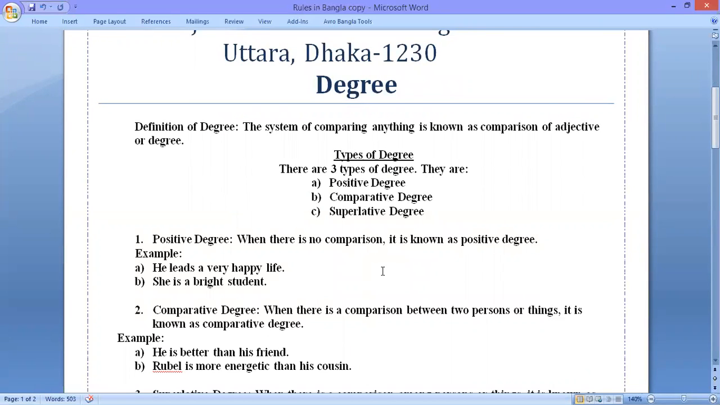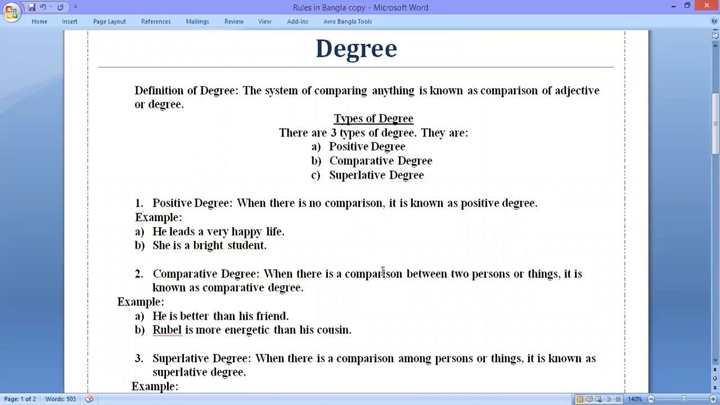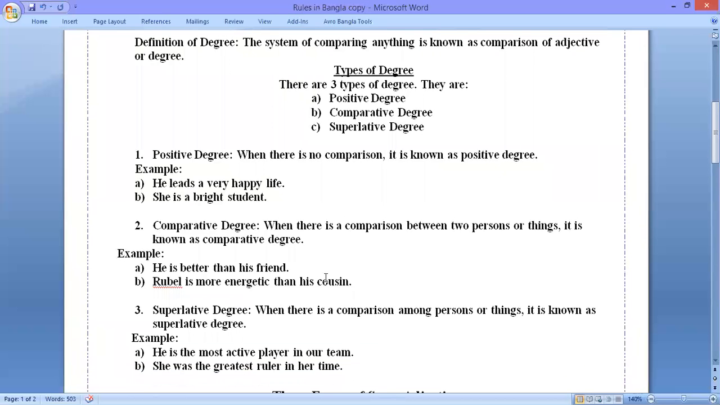Now I would like to define comparative degree. So the definition of comparative degree is: when there is a comparison between two persons or things, it is known as comparative degree. I am repeating, when there is a comparison between two persons or things, it is known as comparative degree. I have given here two examples.